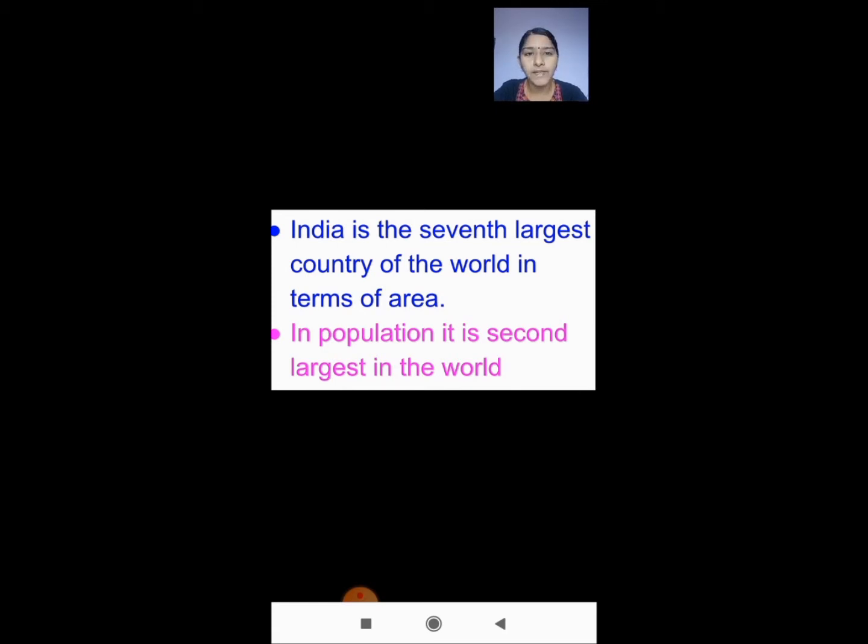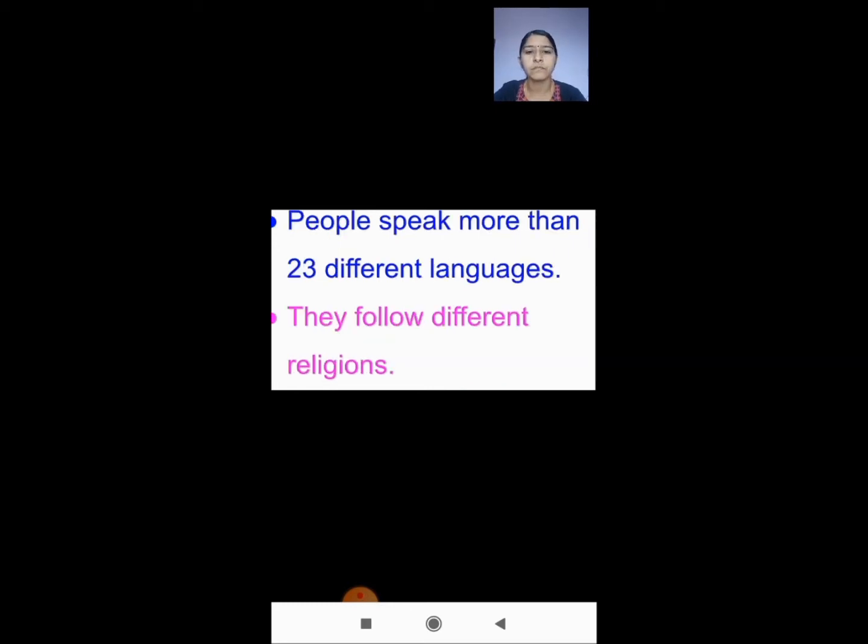And in population, we are the second largest country in the world. So seventh largest country in terms of area, and second largest in population. Next, people speak more than 23 different languages.